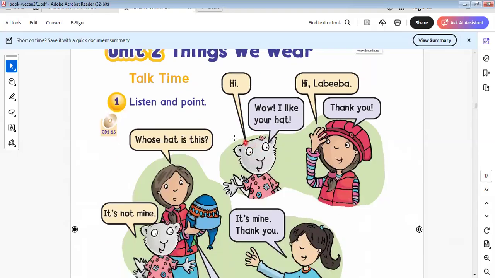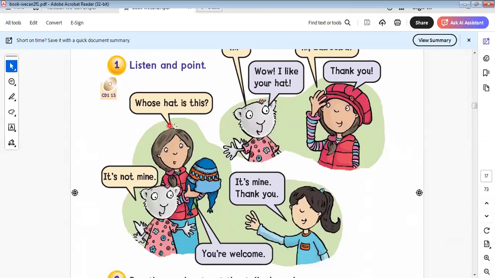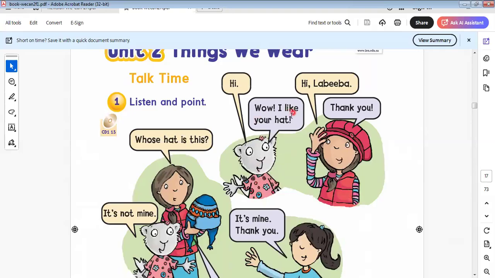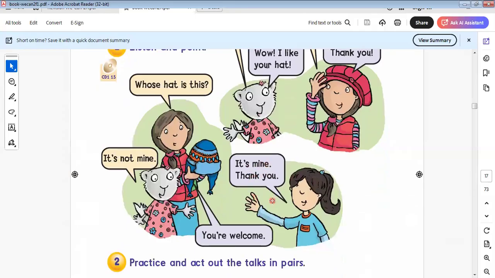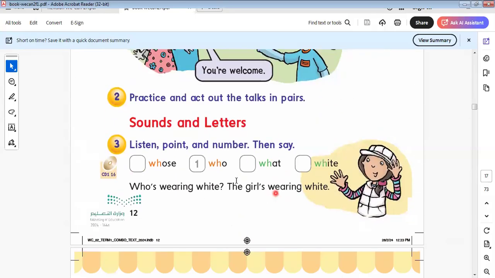Here there is a dialogue. Let's read it together. Whose head is this? It's not mine. You are welcome. Wow, I like your hat. Here this girl is saying hi. Wow, I like your hat. Hi, Labiba. Thank you. Let's go to another one.